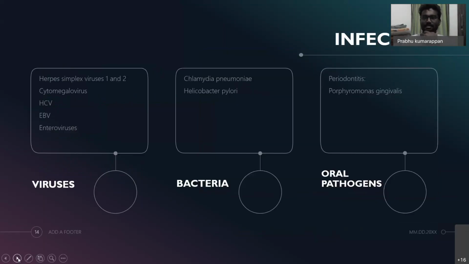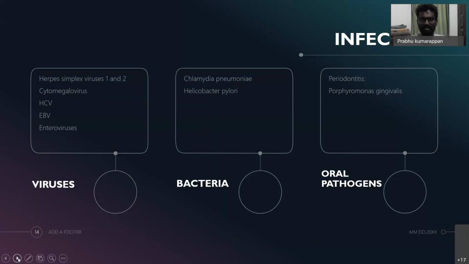And going on to the next, about infection. There is always a myth that infections could also be a causative factor for atherosclerosis, and multiple studies have shown the association between infections and atherosclerosis. The most common organisms which have been studied and which showed association with atherosclerosis are viruses: herpes simplex virus 1 and 2, cytomegalovirus, hepatitis C virus, Epstein-Barr virus, and multiple enteroviruses.